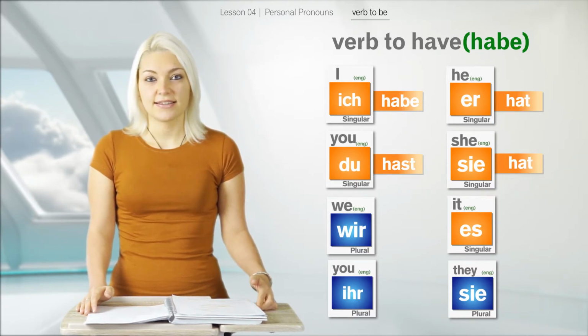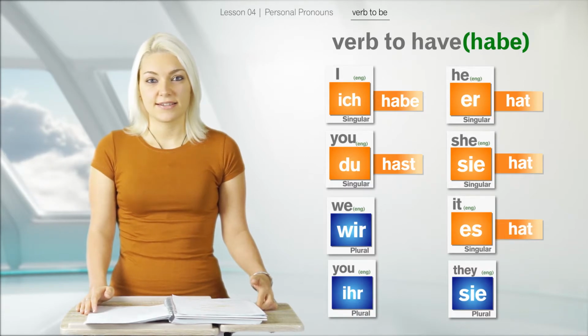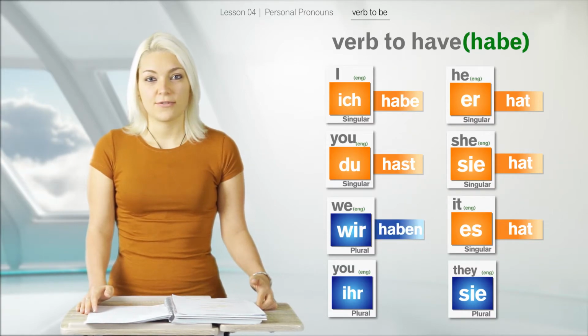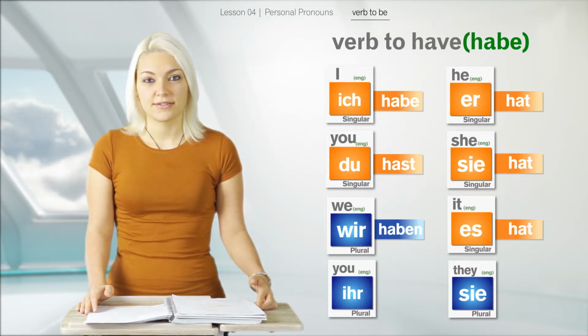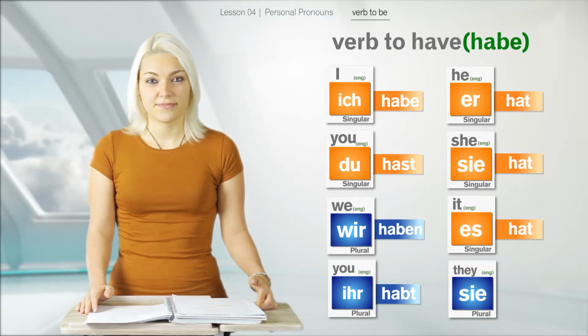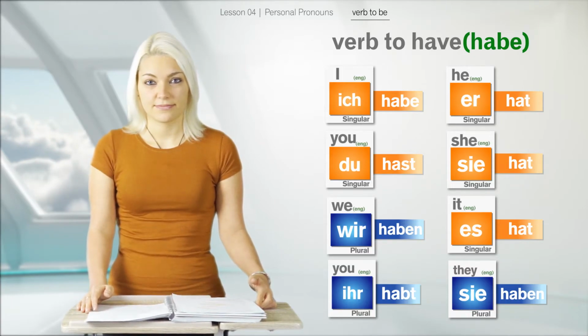It has, es hat. We have, wir haben. You have, ihr habt. They have, sie haben.